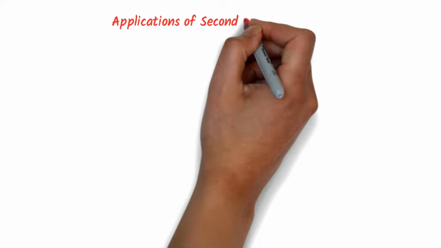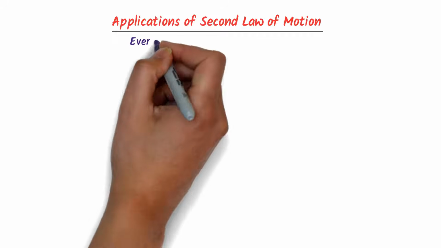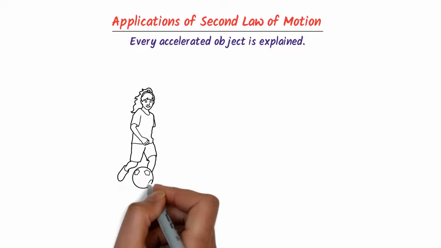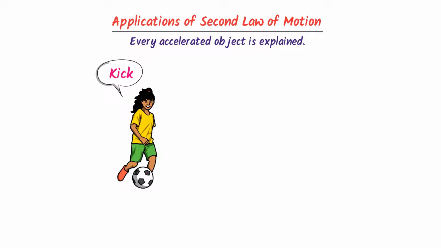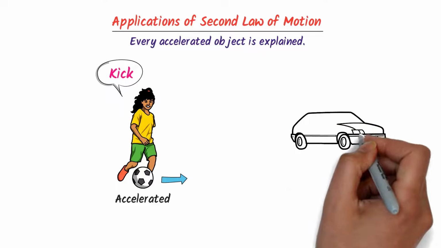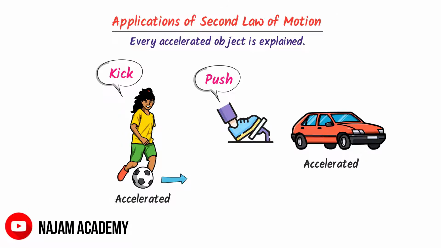Now let me teach you the applications of Newton's second law of motion in daily life. Remember that every accelerated object is explained by Newton's second law of motion. For example, when you kick a ball, you exert force on it and the ball is accelerated in the direction of the applied force. Secondly, when we push the accelerator of the car, we exert more force on the car body. As a result, the acceleration or speed of the car is increased. Thus remember that every accelerated object is explained with the help of Newton's second law of motion.